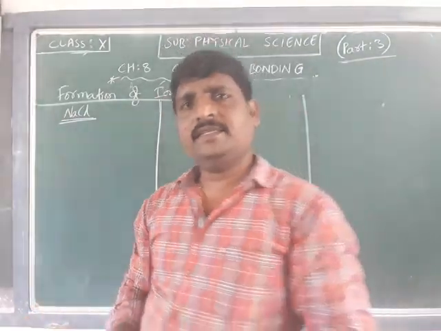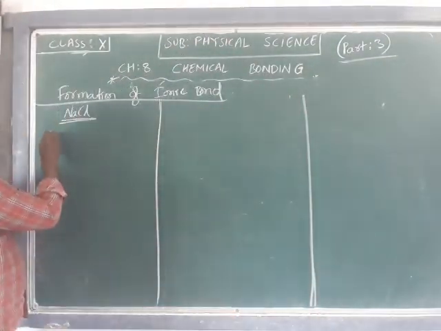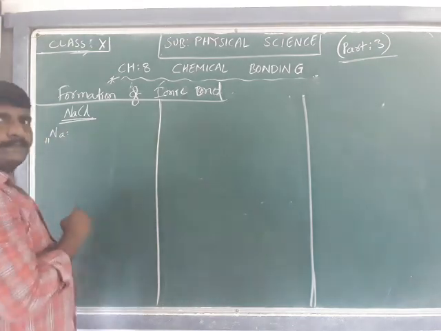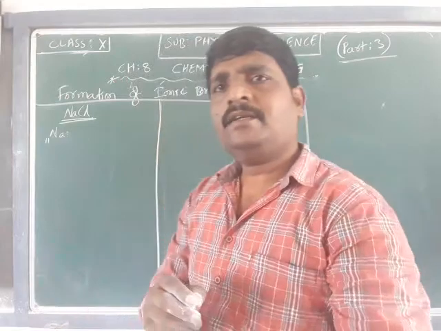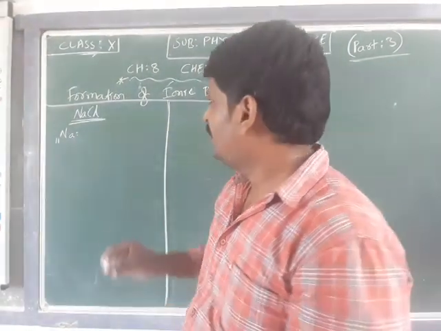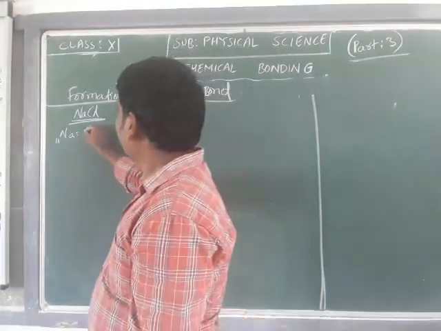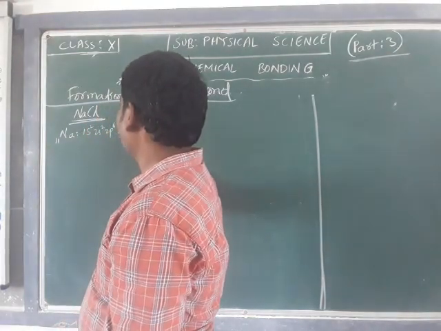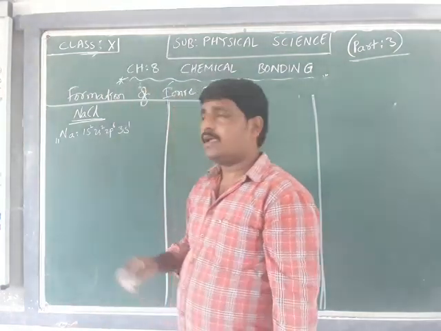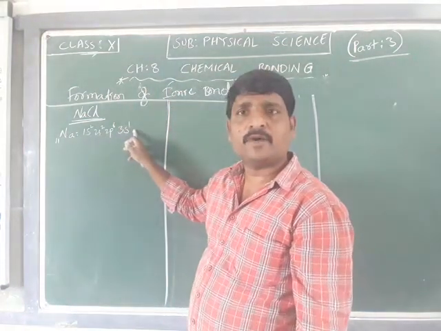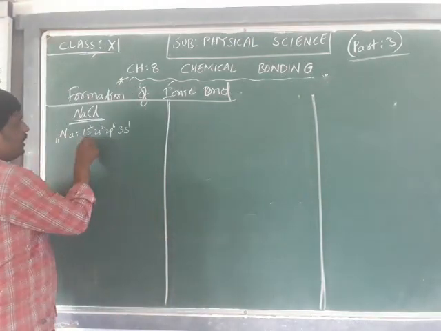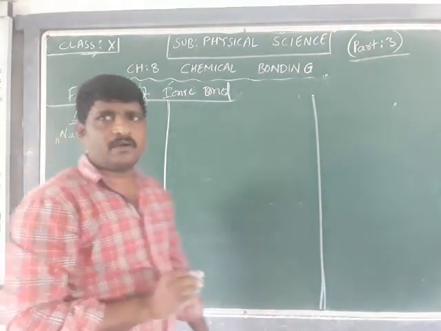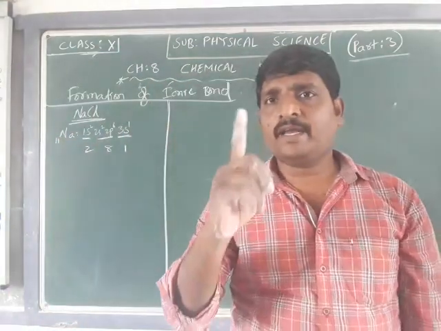In the formation of NaCl, if I take the first element, sodium, the atomic number is 11. If I write the configuration of sodium, it is 1s2, 2s2, 2p6, 3s1. That is nothing but 2 electrons in the first shell, 8 electrons in the second shell, and only 1 electron in the third shell.